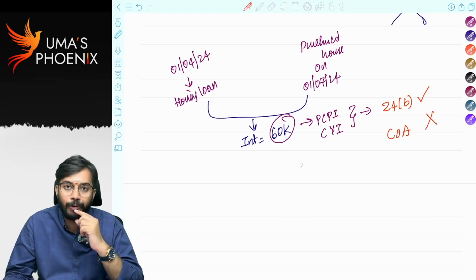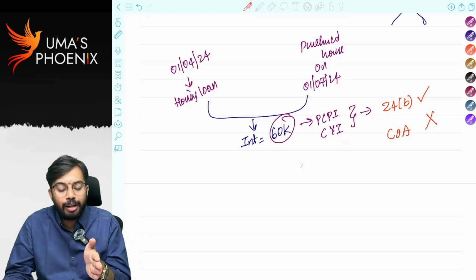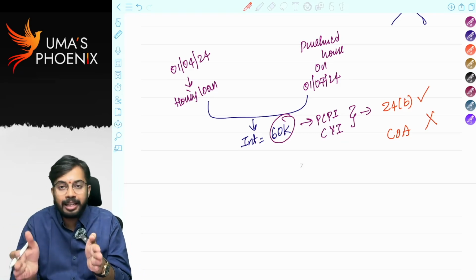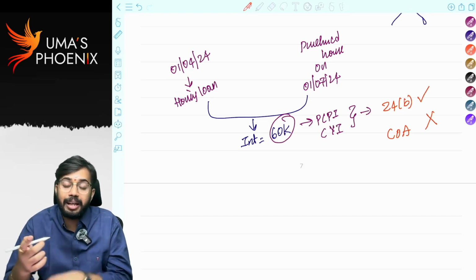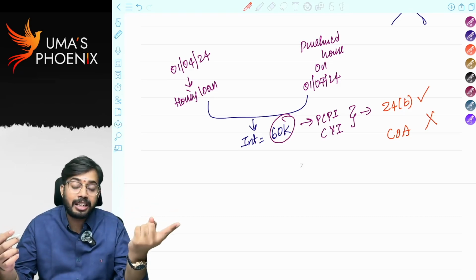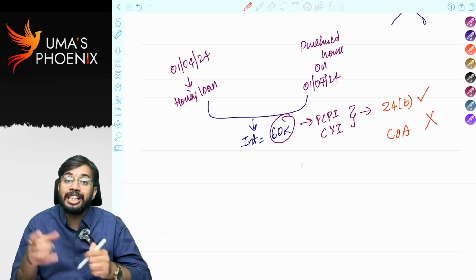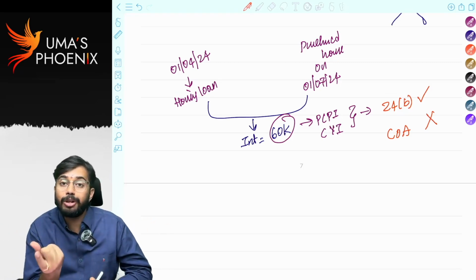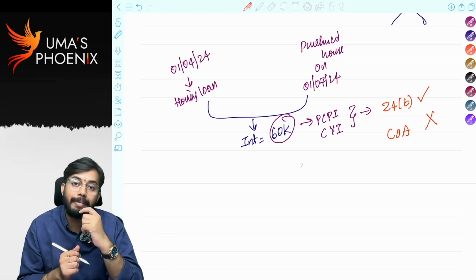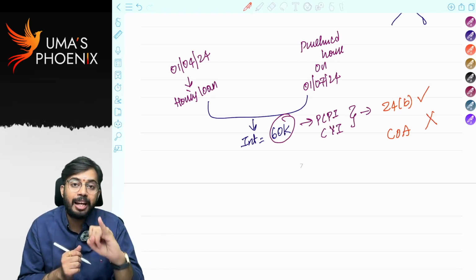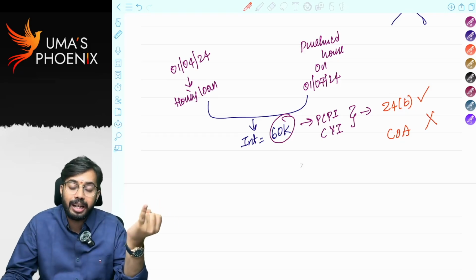Generally, there is a loophole. From date of taking loan up to the date when asset is purchased, whatever the interest is there, the assessee is claiming that interest as expenditure under section 24B, and is also adding interest amount to cost of the asset. That means 2 times expenditure he is claiming as deduction. One time he is claiming as deduction under section 24B.